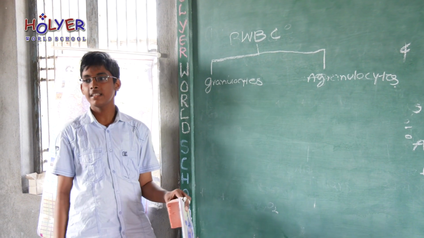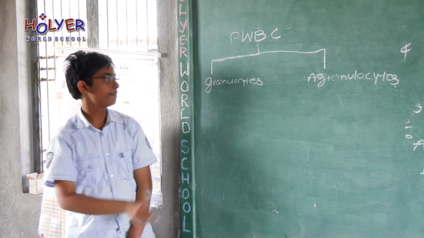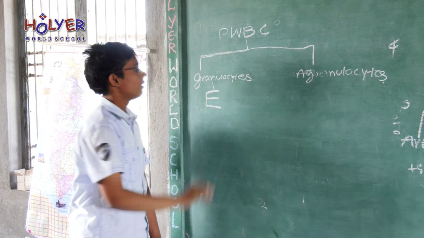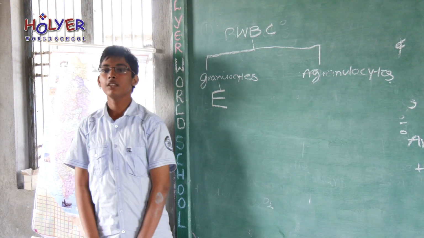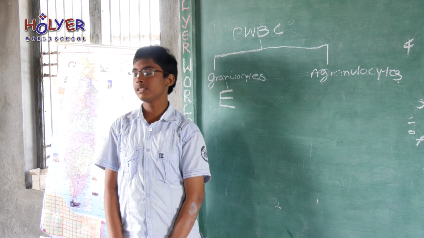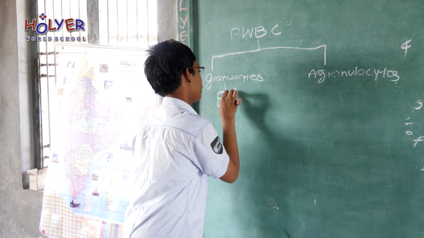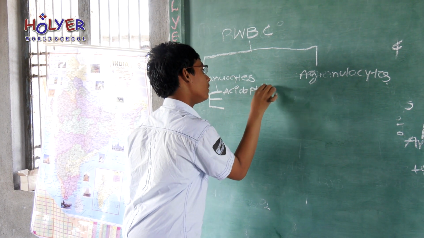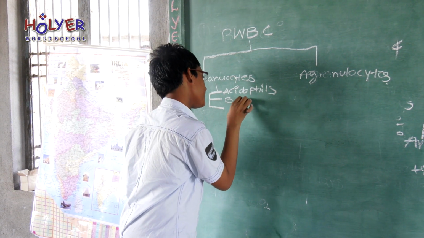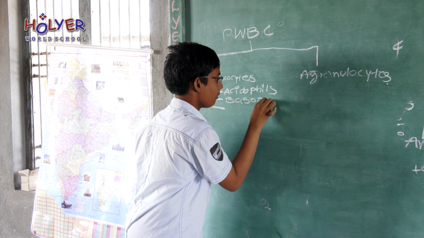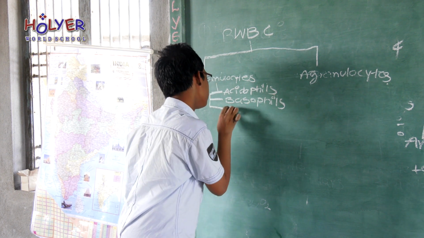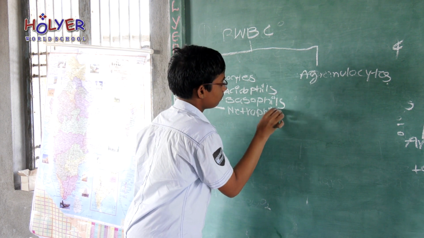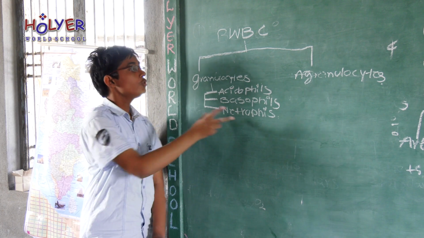First, granulocytes. They are further divided into three types. They are acidophils, neutrophils and basophils. First, neutrophils.